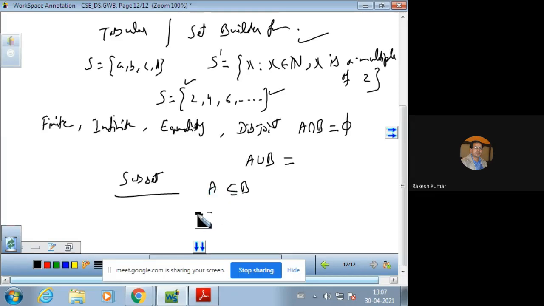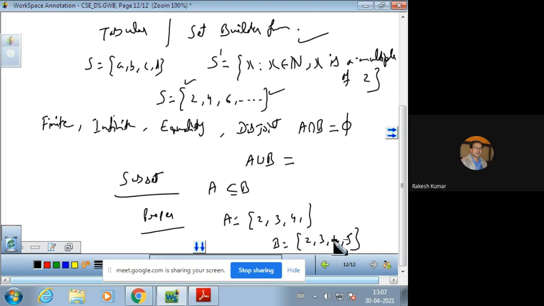And if we have a definition of a proper subset, then all elements of A are in B, like A is 2, 3, 4, and B is 2, 3, 4, 5.